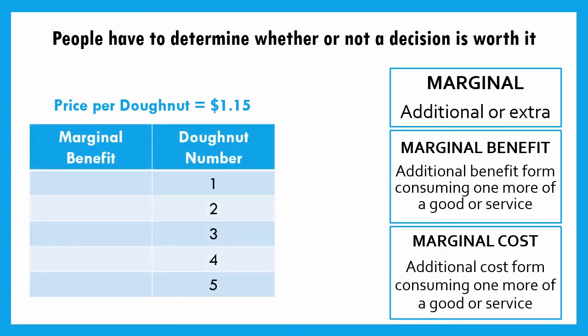Well, you walk in early one morning and you say, you know what, I'm really hungry. I haven't had breakfast yet. Donuts just sound really good. I would pay up to $2 for a donut, right? What you're saying is the additional benefit, that utility that you would get, is at least $2 worth. That's why you place a $2 value on it. Now, if we do this cost-benefit analysis, you say, hey, the benefit I get is $2.